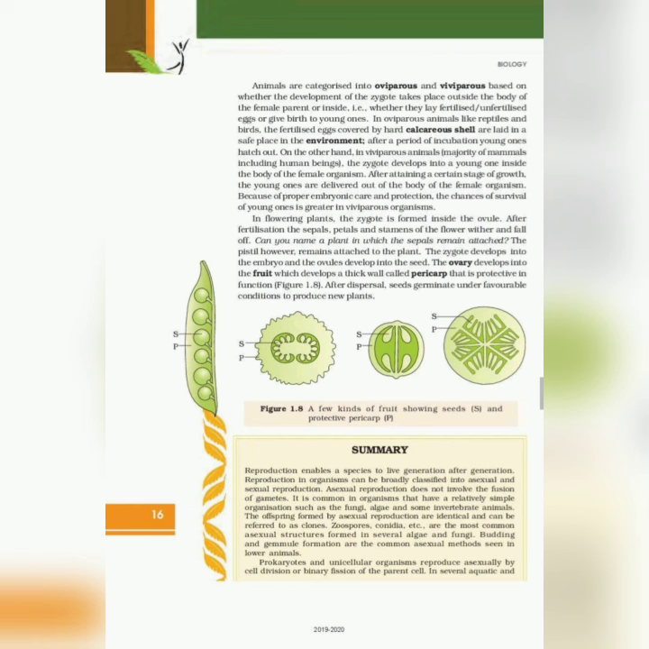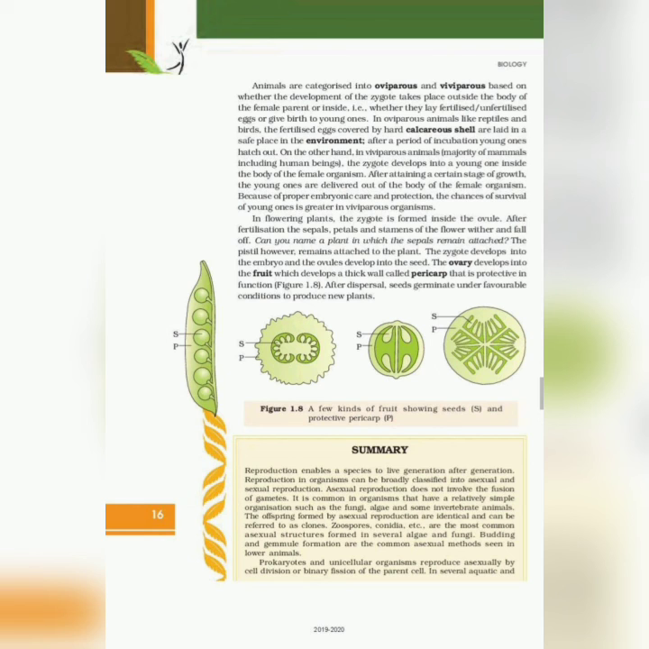In flowering plants, the zygote is formed inside the ovule. After fertilization, the sepals, petals, and stamens of the flower wither and fall off. Can you name a plant in which sepals remain attached? The pistil, however, remains attached to the plant. The zygote develops into the embryo and the ovules develop into the seeds. The ovary develops into the fruit, which develops a thick wall called the pericarp that is protective in function.